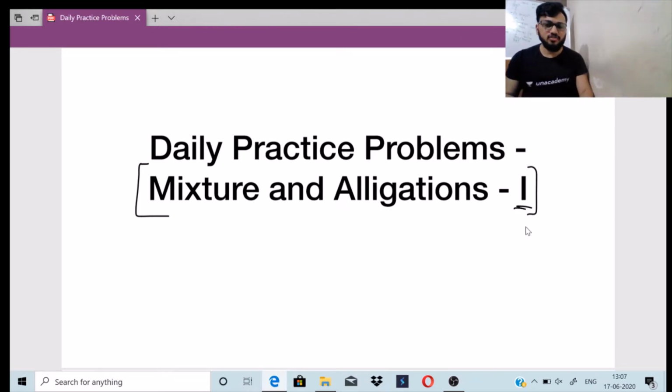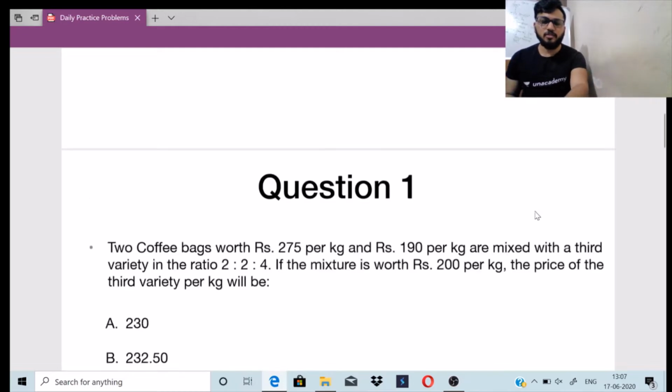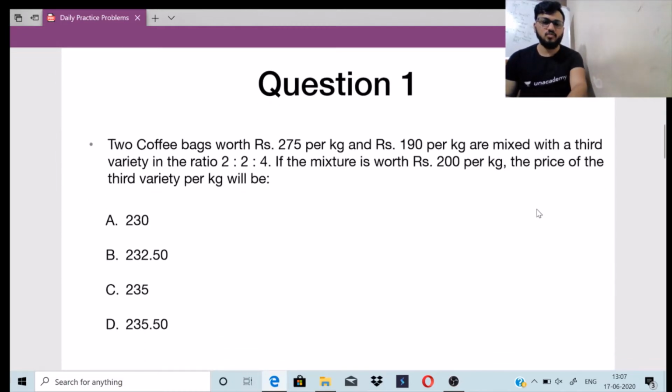Similar to ratio and proportions, we will also do three parts in mixtures and allegations, with three problems in all the videos, which will have one easy, one moderate, and one difficult problem. So let's not waste much time. Let's move on to the preparation, that is, let's move on to the first question.